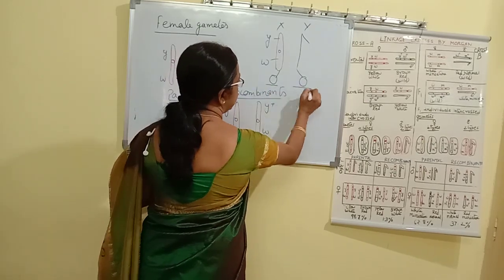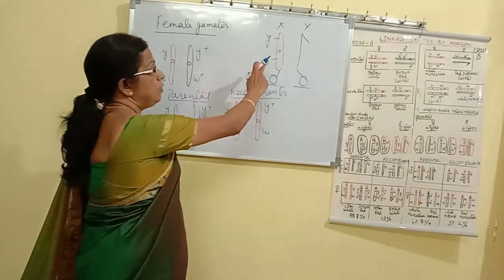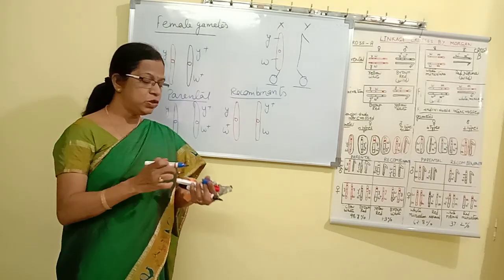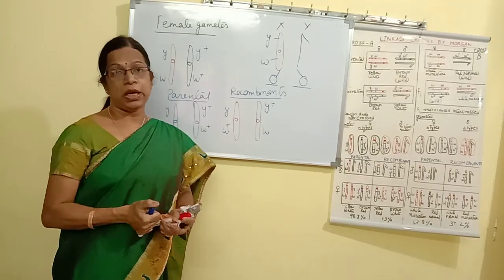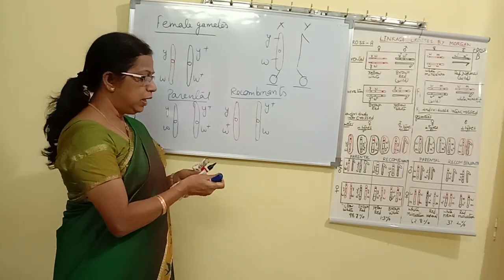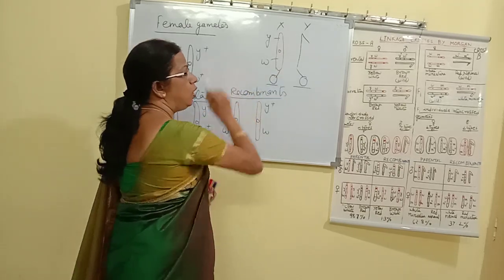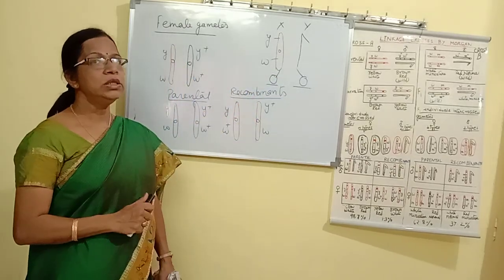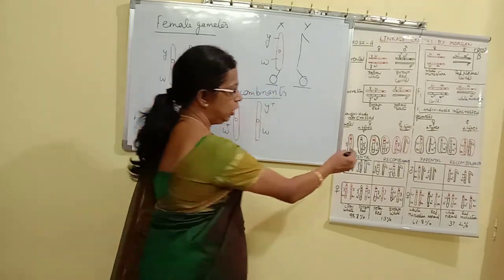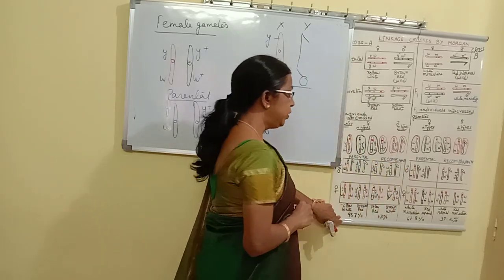So only 2 types are possible because crossing over cannot take place. X and Y chromosomes cannot form a homologous pair. You know crossing over can take place only in a homologous pair, between non-sister chromatids. So crossing over cannot take place between 2 non-homologous chromosomes. Pairing cannot be seen. That's why the male gives only 2 types of gametes.